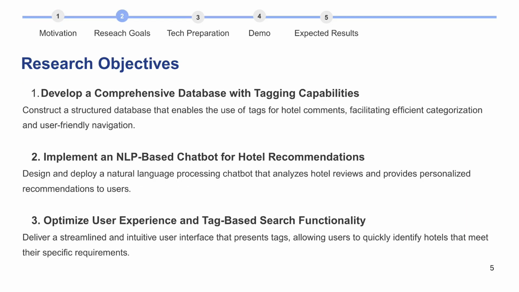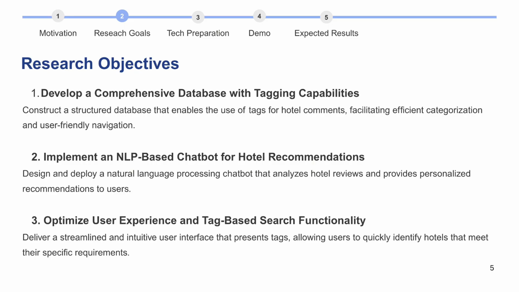Now, for this project, I want to make very clear that we understand our research objectives. So number 1, we want to develop a comprehensive database with tagging capabilities, which is based on constructing a structured database that enables the use of tags for hotel comments, facilitating efficient categorization and user-friendly navigation.